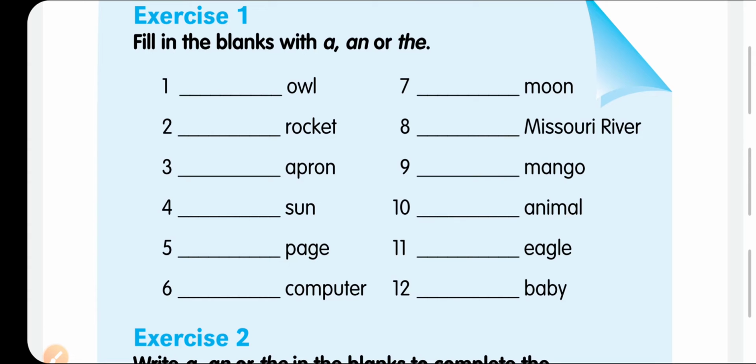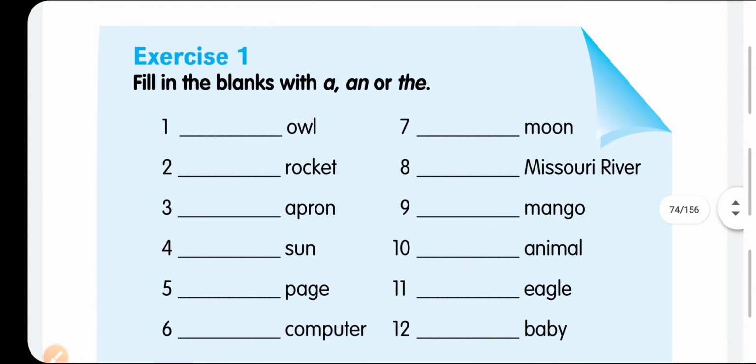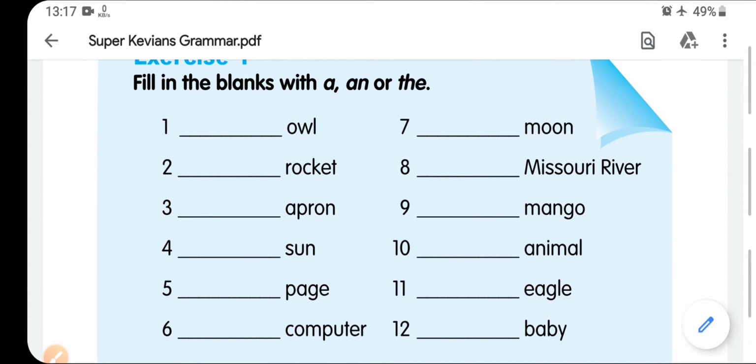Means definite is already known to us and indefinite is unknown to us and it may not be specific. So let me clear it what we will use here, and what we will use here, I am indicating with some symbols. Fill in the blanks with A, N or D. All. Obviously we are not sure about it, and it starts with a vowel, so we will write here N.